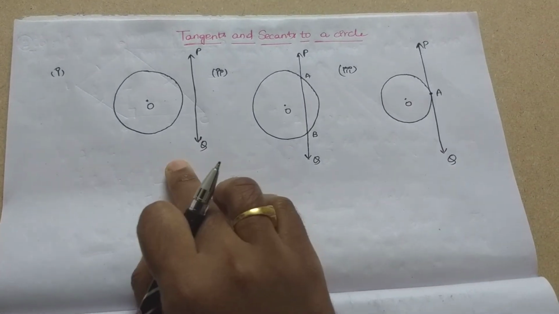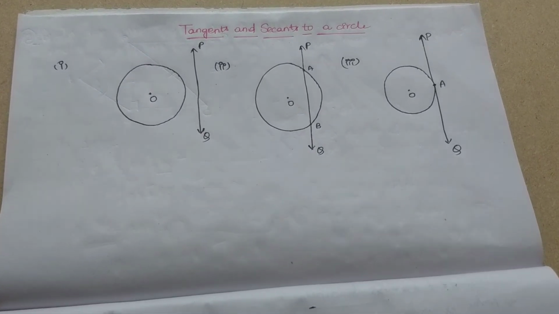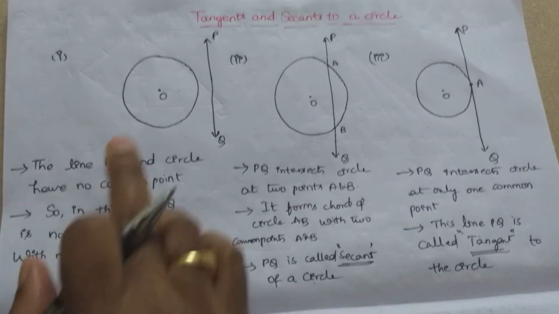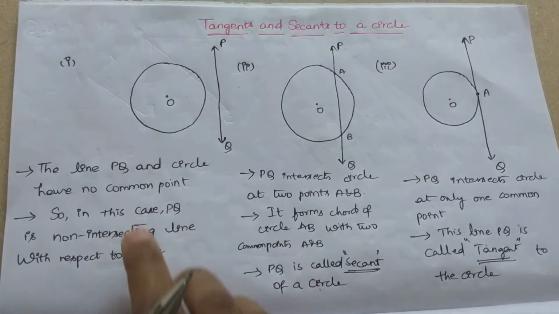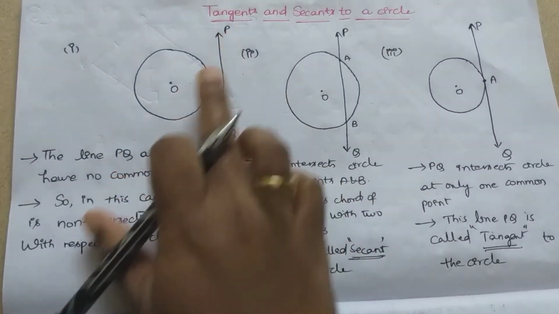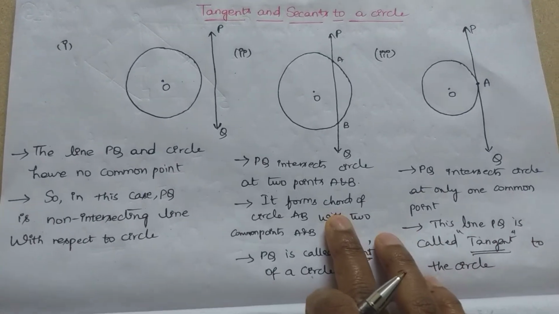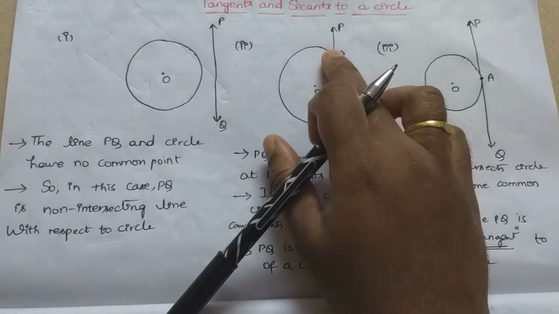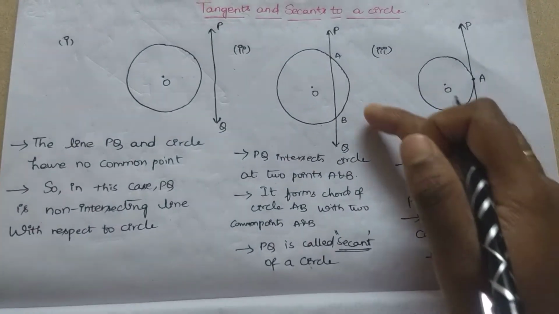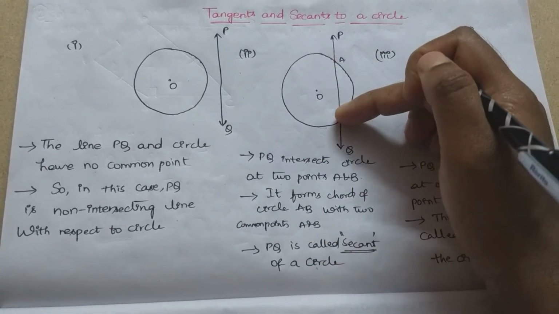Clear? So, whatever I have explained to you till now, let me put it on the paper now. Yes, you can see here the line PQ and the circle do not have any common point. So in this case, PQ is called a non-intersecting line with respect to the circle. This is case 1. So here comes the secant of a circle. PQ intersects the circle at 2 points A and B. So this forms the chord of the circle. Correct? So here AB is called the chord of the circle.